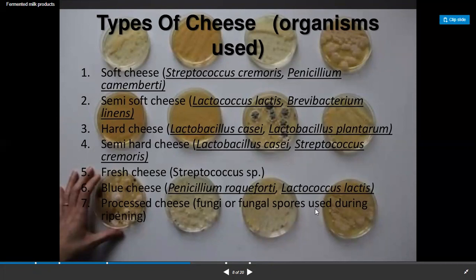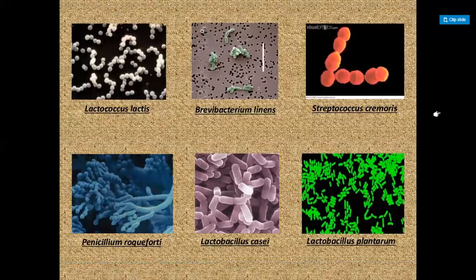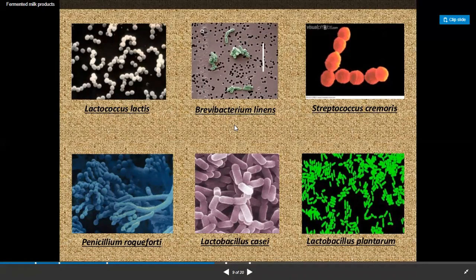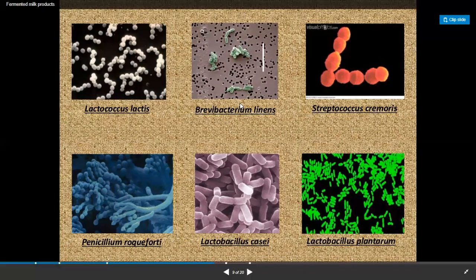For processed cheese, fungal spores are used. These are the microorganisms which are used in the fermentation process, including Lactobacillus lactis, Streptococcus, Lactobacillus plantarum, Lactobacillus casei, and Penicillium roqueforti.